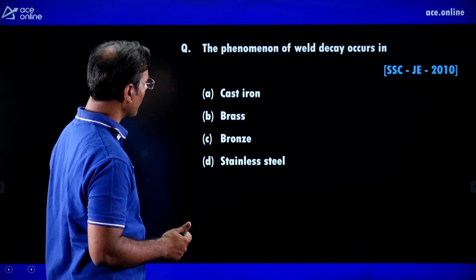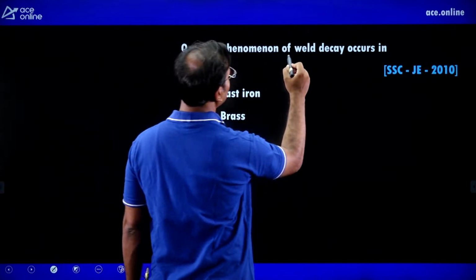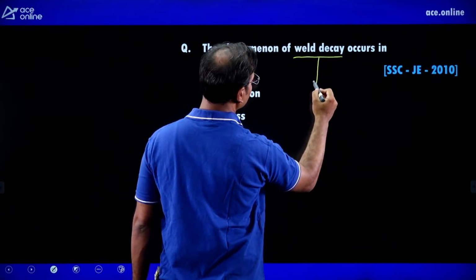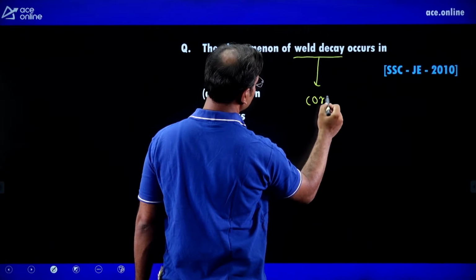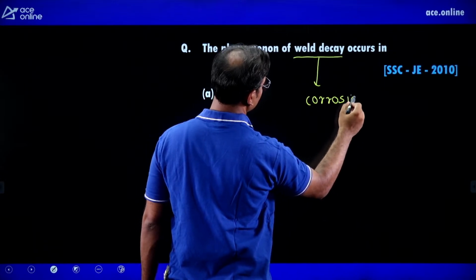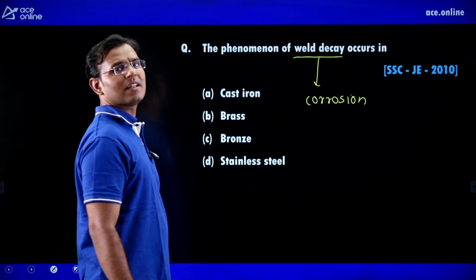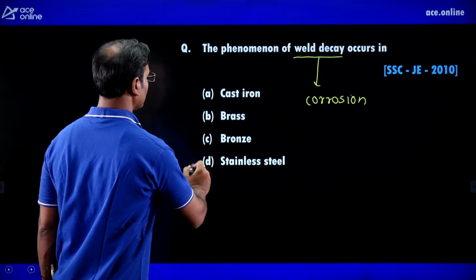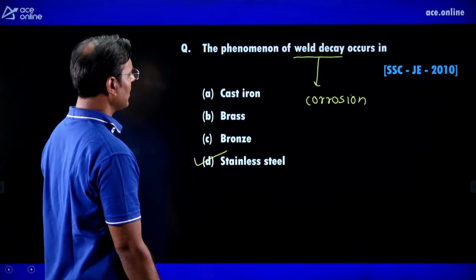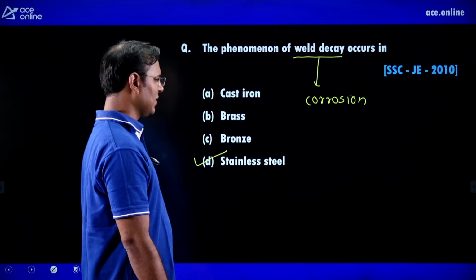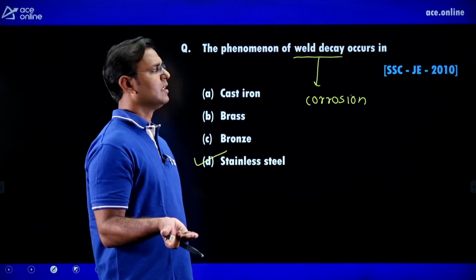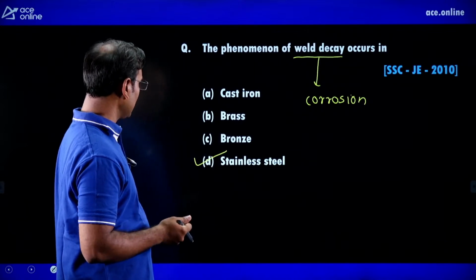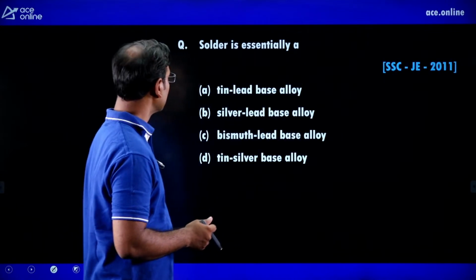The phenomenon of weld decay occurs in, guys, what is meant by weld decay? It means some corrosion is going to occur in welding. Or we can also say the intergranular corrosion occurring in stainless steel is known as weld decay. So weld decay occurs in stainless steel.